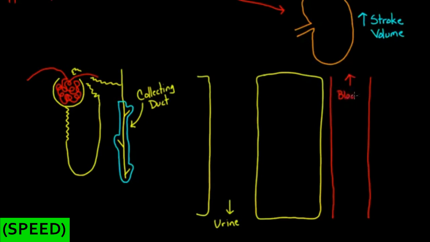So already, you might be a little surprised. You're thinking, well, why is blood going up and urine going down? That makes no sense. Now think about this. Before, when we were talking about blood and urine flowing in other parts of the nephron, we were kind of separating out the nephron, talking about this top bit here.